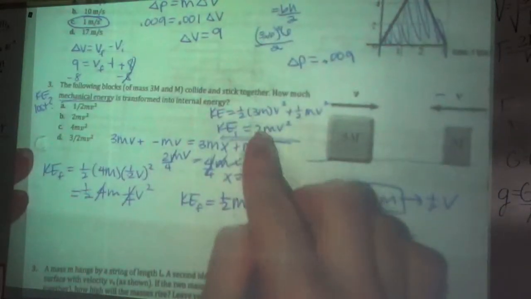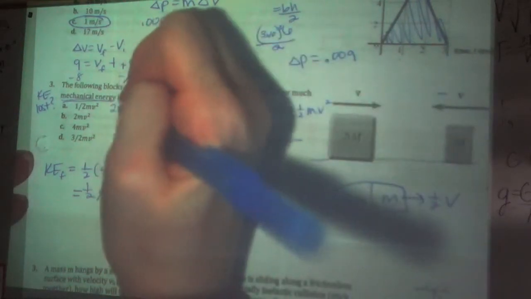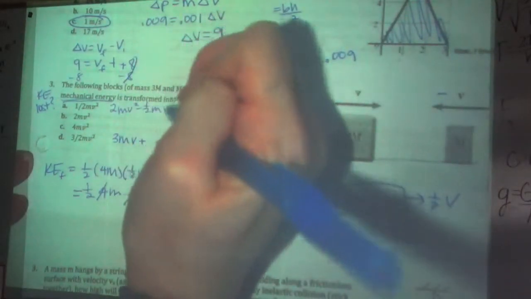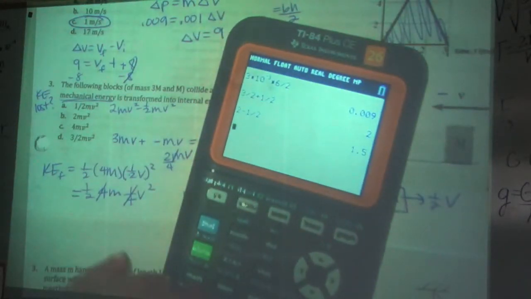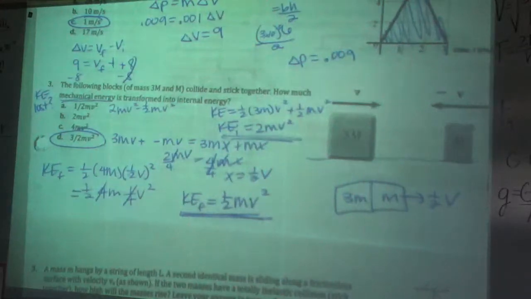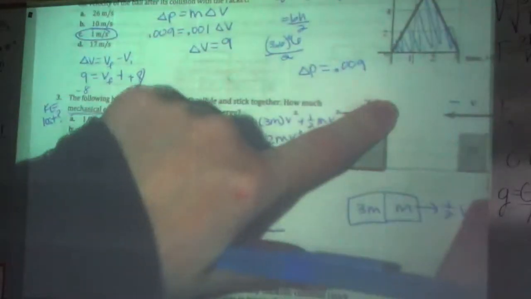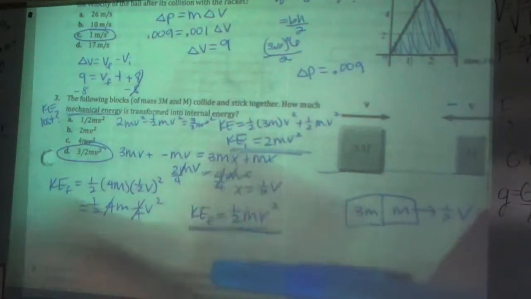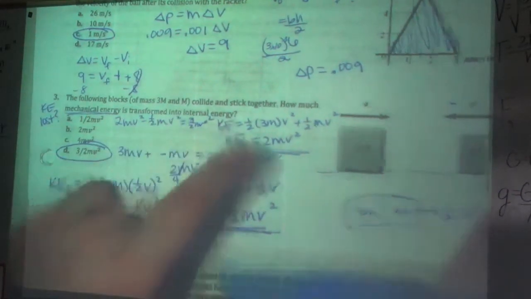If it was 2 m v squared and now it's 1/2 m v squared, to find how much is lost, you just subtract. So 2 m v squared minus 1/2 m v squared. Like terms, 2 minus 1/2 is just 1.5. To put it in fraction form, math, enter, enter, that gives me 3/2. So I lost 3/2 m v squared. So kind of a lot of work for that, because you had to find kinetic energy before, use momentum to find velocity after, find kinetic energy after, and then subtract to see how much was lost or transformed into other energies.